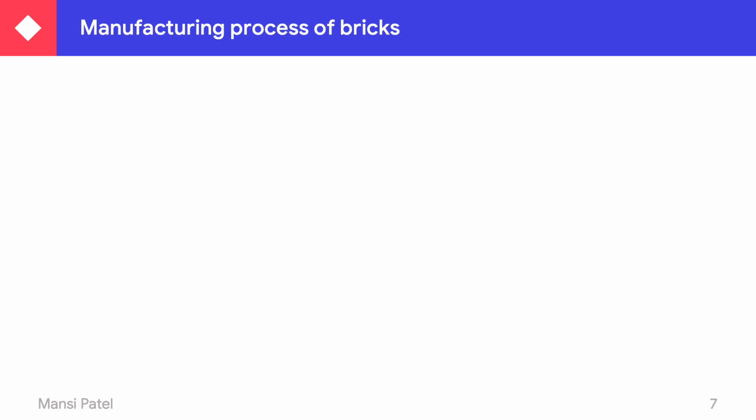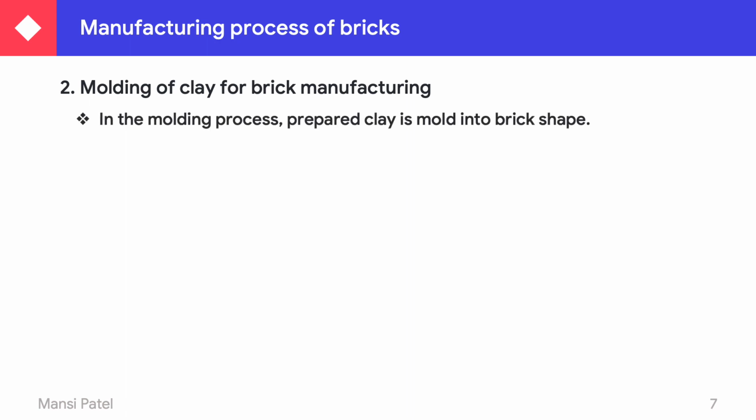Then the second step, after the preparation of clay, is molding of clay for brick manufacturing. In the molding process, prepared clay is molded into brick shape.